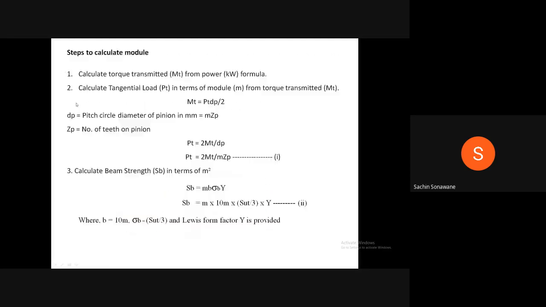The above equation is applicable only when both the gears are made of steel with a 20-degree pressure angle. Therefore, we have to use the value of K, that is K is equal to 0.16 into BHN divided by 100 bracket square, when both the gears are made of steel material and their pressure angle is 20 degree. Write down this and then we will see the problem.